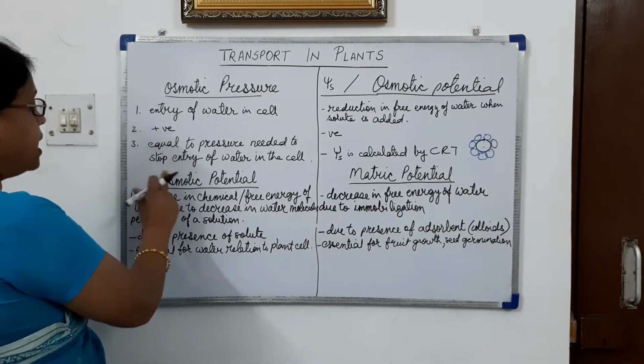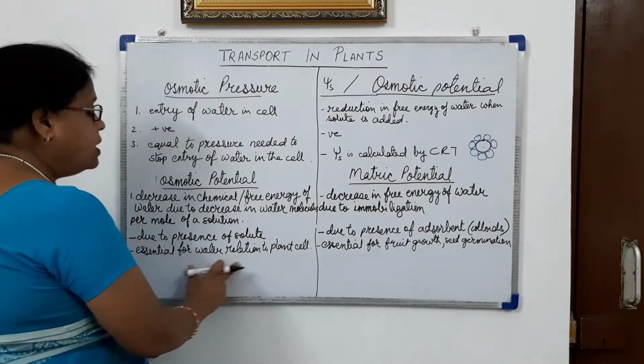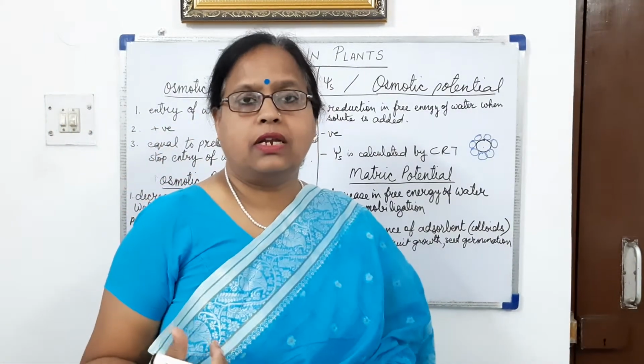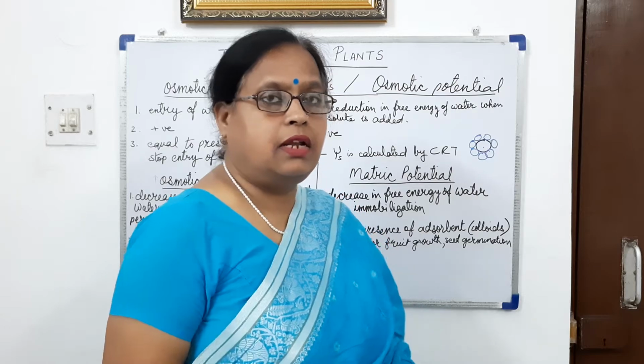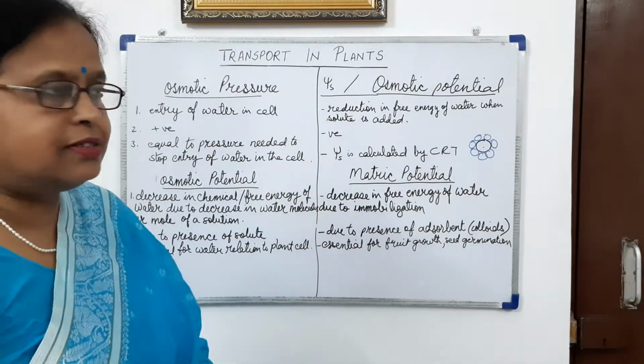Then osmotic potential is essential for water relations of the plant cell, means absorption of water into the plant cell. For that, osmotic potential is necessary.